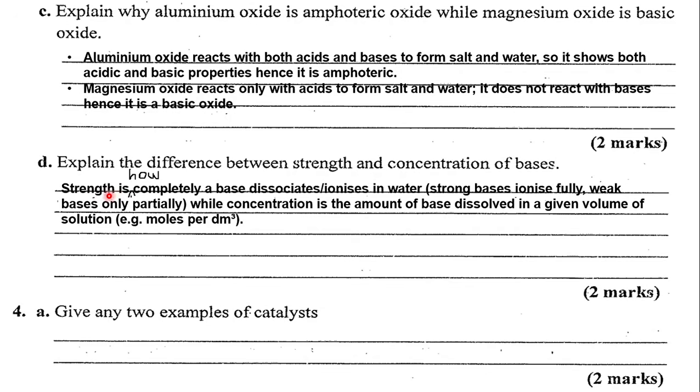So that's strength of a base. It is how completely the base dissociates or ionizes in water in solution. So a strong base ionizes fully, a weak base ionizes only partially.